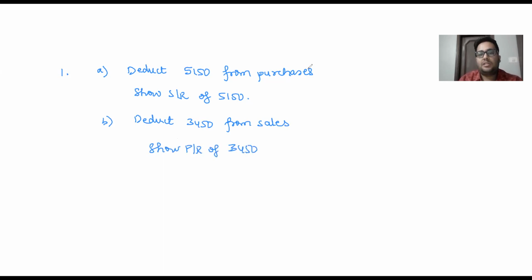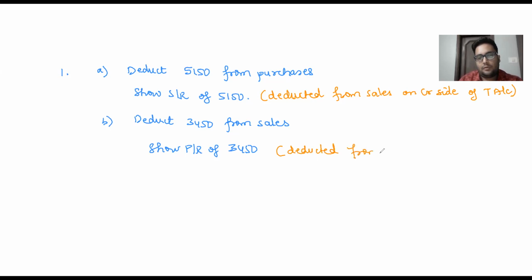Where do we show purchase returns and sales returns? Sales returns will be deducted from sales on the credit side of the trading account, and then purchase returns will be deducted from purchases on the debit side of the trading account.